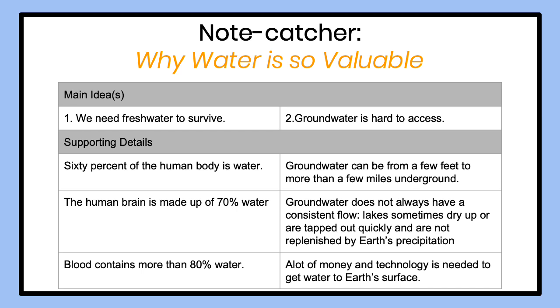The supporting details for groundwater is hard to access. Groundwater can be from a few feet to more than a few miles underground. Groundwater does not always have a consistent flow. Lakes sometimes dry up or are tapped out quickly and are not replenished by Earth's precipitation. A lot of money and technology is needed to get water to Earth's surface.